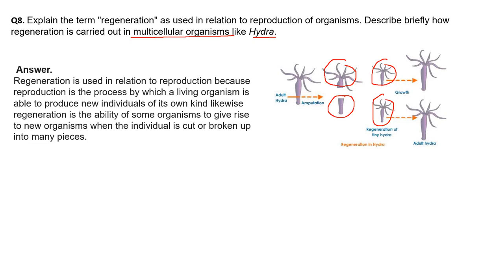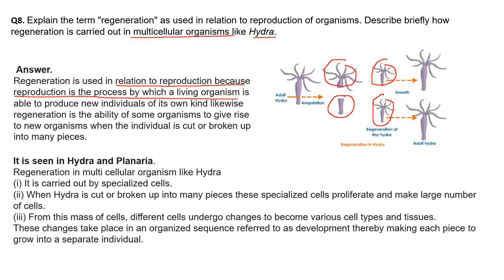Regeneration is used in relation to reproduction because why do we call it a reproductive process? Because one whole living organism is formed by this process. Now, describe briefly how regeneration is carried out in a multicellular organism like Hydra. In Hydra and Planaria, we have already discussed budding in Hydra. So in Hydra there are two types of reproduction, that is budding and regeneration.